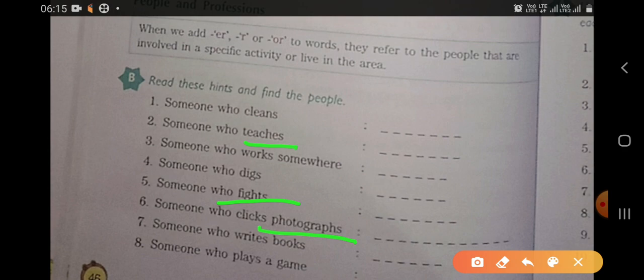We are not going to change books. We need to see the verb. Which is the verb? Writes is a verb, and writer will be the profession there. And then someone who plays will become player. Play, and we add er, player. So I hope you can do this exercise and you will understand.